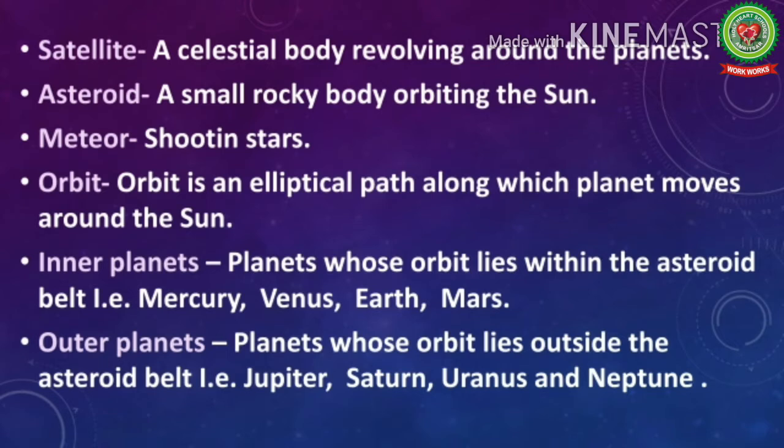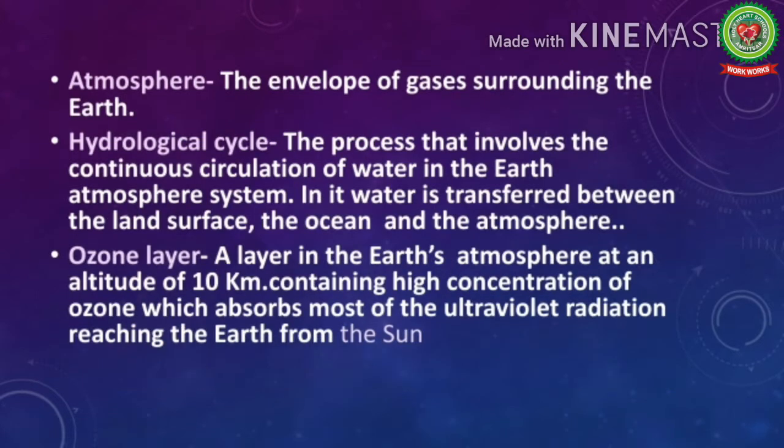Number 10, inner planets. Planets whose orbit lie within the asteroid belt, that is Mercury, Venus, Earth and Mars. Number 11, outer planets. Outer planets are those whose orbit lie outside the asteroid belt, that is Jupiter, Saturn, Uranus and Neptune. Number 12, atmosphere. The envelope of gases surrounding the Earth.